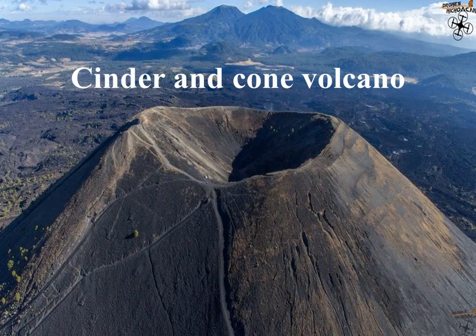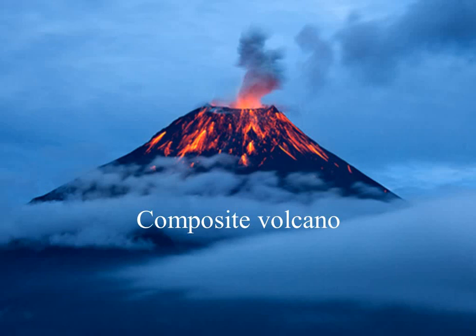The second type is cinder cone volcano. Cinder cone volcanoes are made of pyroclastic material usually produced from moderately explosive eruptions. Composite volcano. Composite volcanoes, sometimes called stratovolcanoes, are one of the most common types of volcano. They form from explosive eruptions of pyroclastic material, followed by quicker flows of lava.